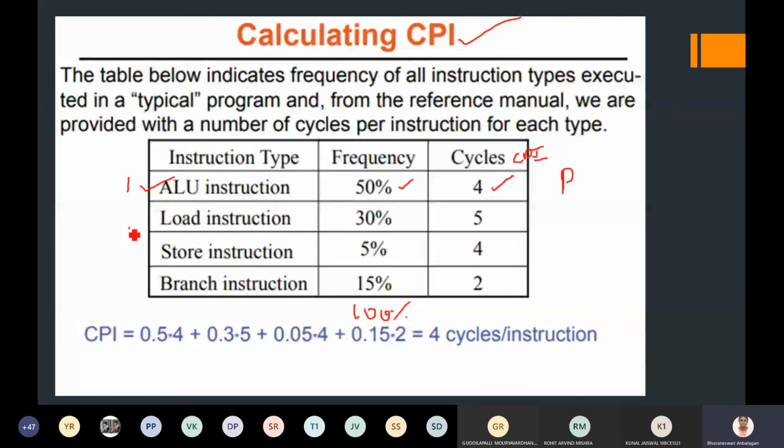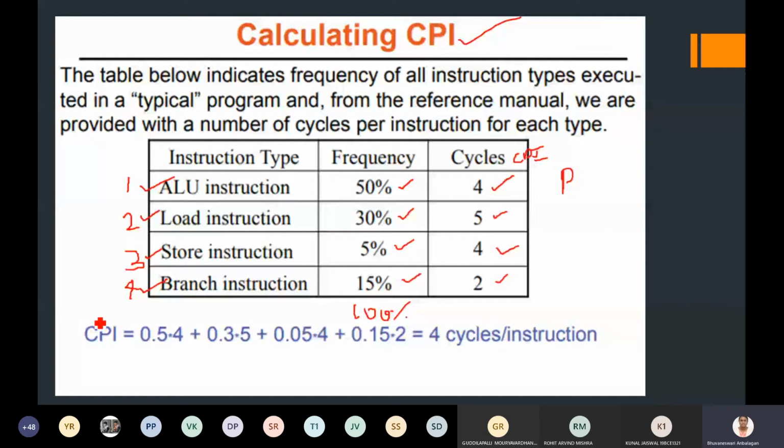Then I have another set of instructions of the type loading, which occurs 30% of the time in my program. For each load operation it takes 5 cycles. Next is the store instruction, which occurs only 5% of the time, and for each store operation it takes 4 clock cycles. And I have the branch instruction, which occurs 15% of the time, but it takes only 2 clock cycles.